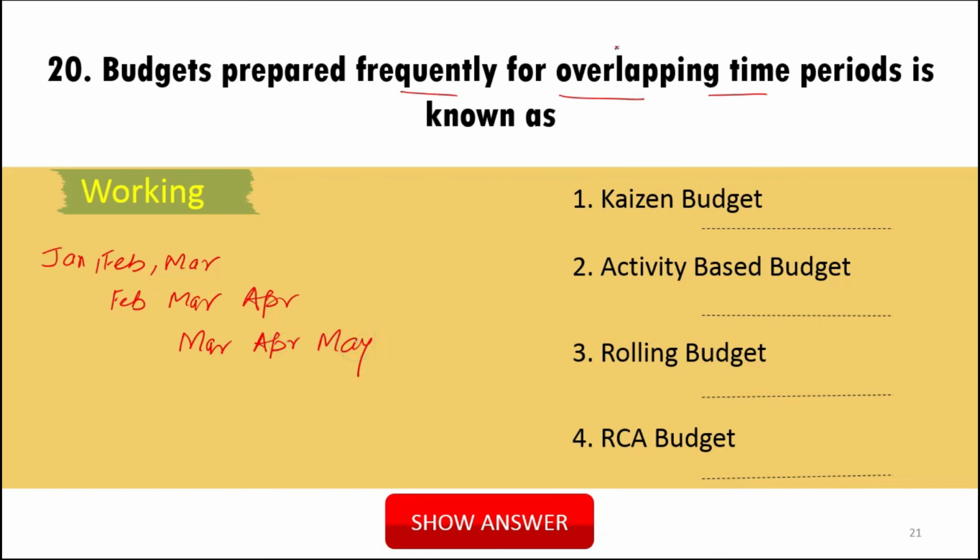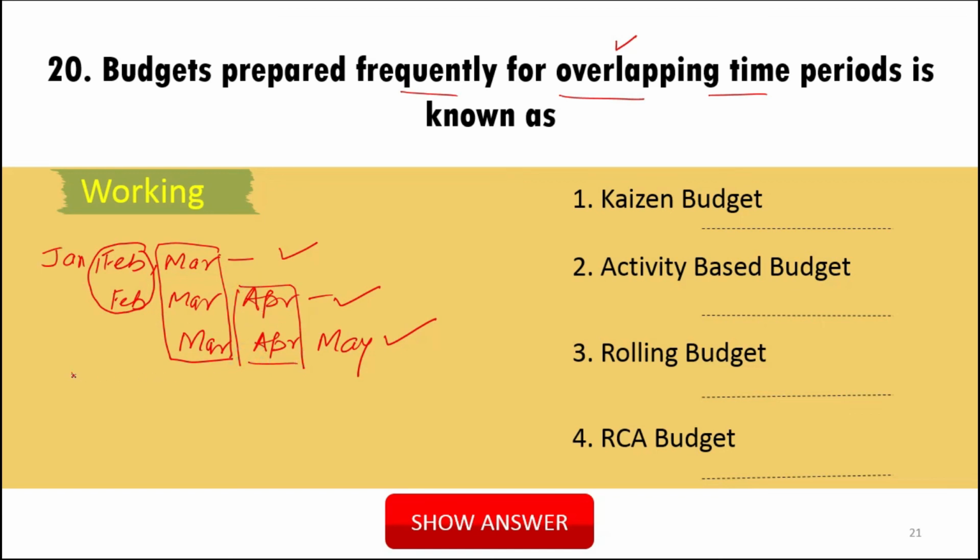So you will see that periods are overlapping. February comes in this budget and also in this budget. Similarly, March comes in three budgets. See, April also will come. So one period is overlapping to the other.